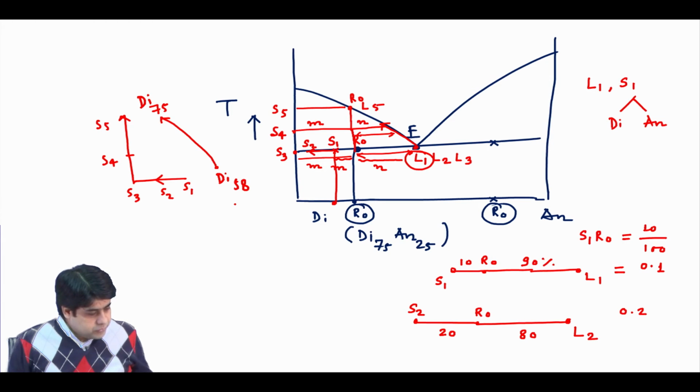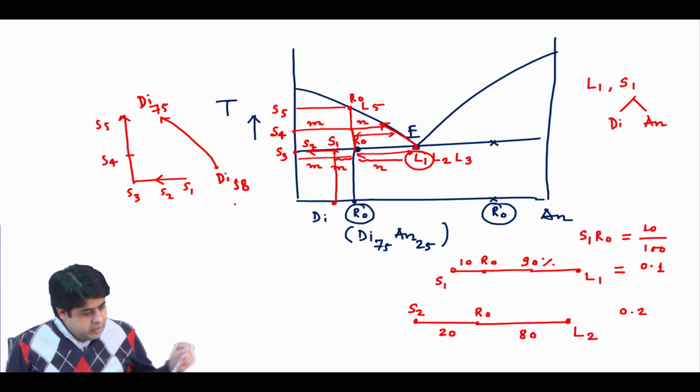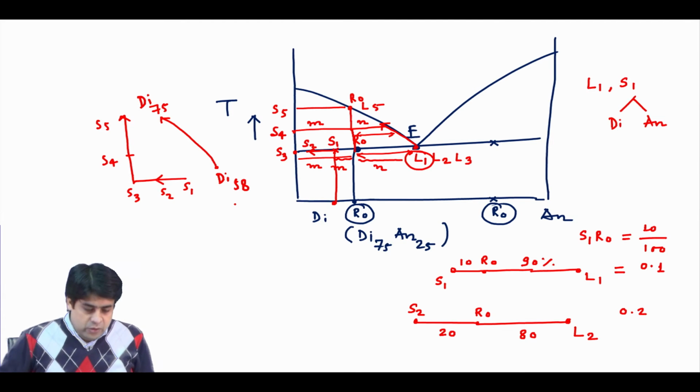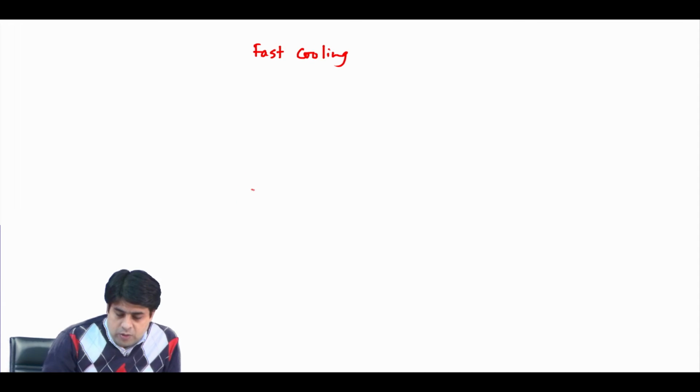We will discuss a little bit about this eutectic temperature, and what kind of texture we are getting. To understand this, in the eutectic composition, what will happen at the eutectic temperature if you have very fast cooling, versus slow cooling.